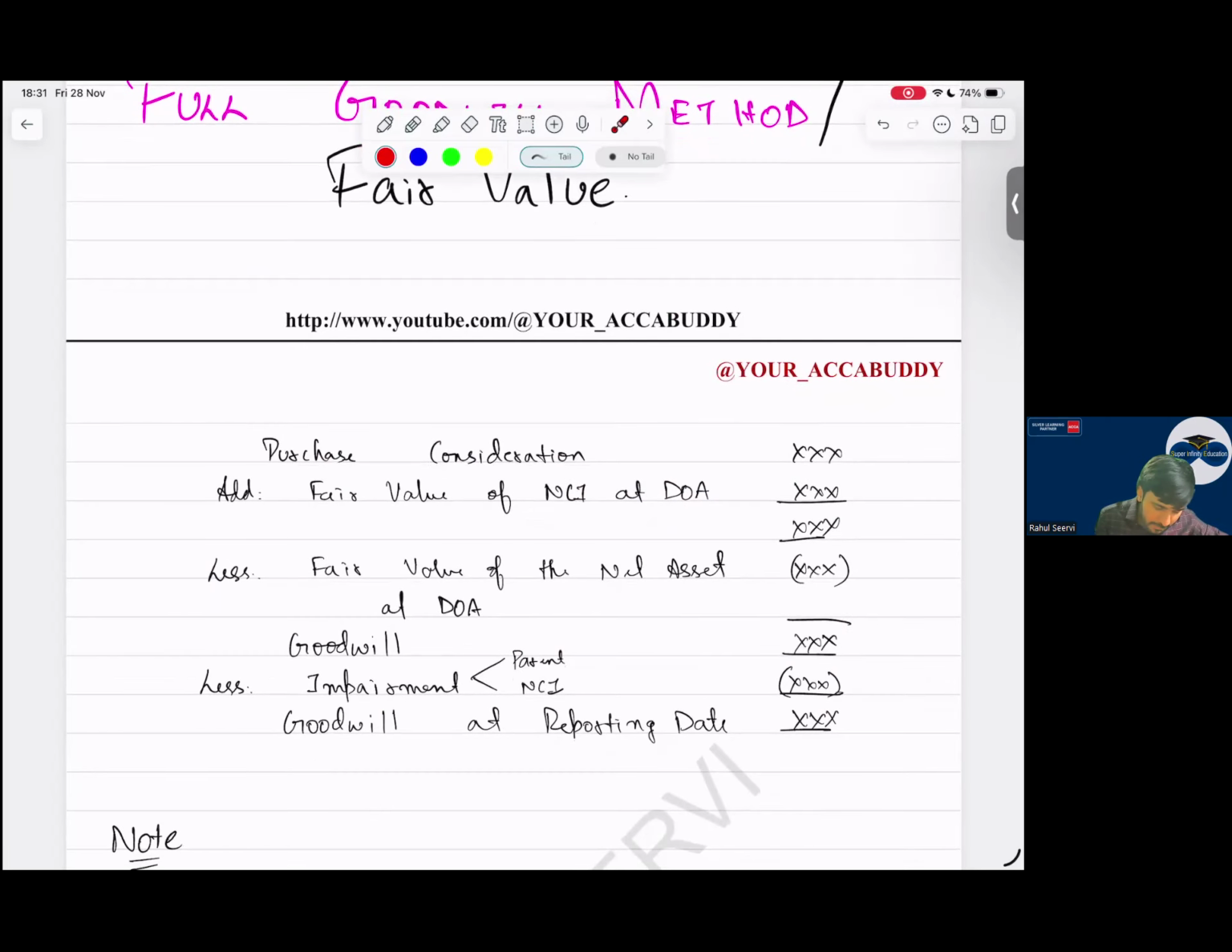So when I charge impairment here, what will I do? This impairment will belong to the parent as well as the NCI in the full goodwill method. For the parent, we will allocate to step number 5, and NCI is step number 4. And then goodwill at reporting date. So this part is done.